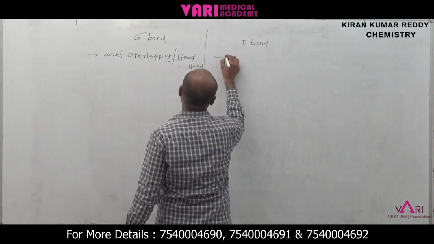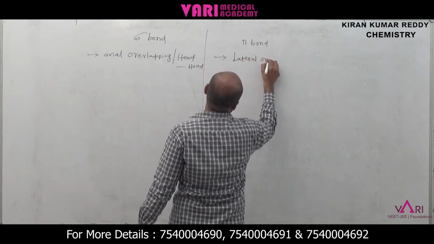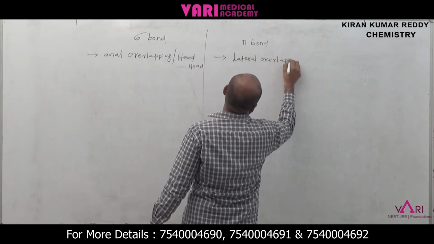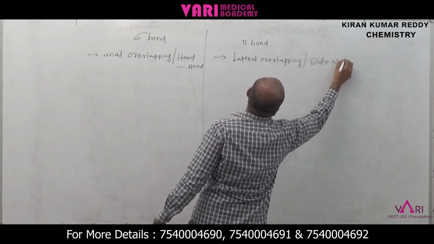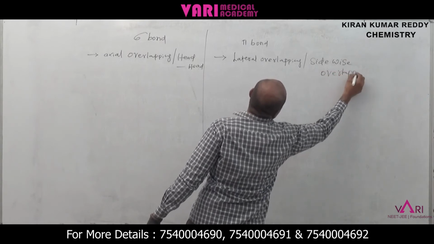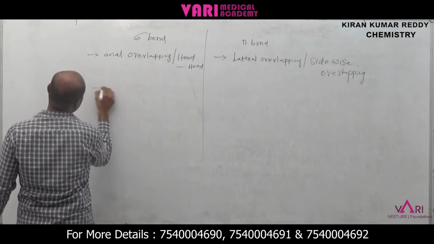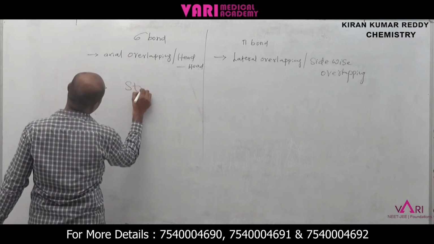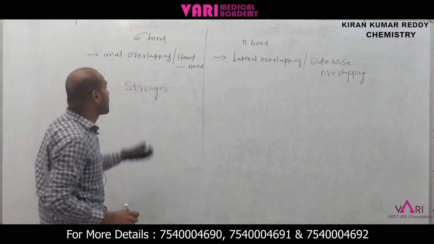Pi bond is formed by lateral or sidewise overlapping. Now, this one is which type of bond? This is a stronger bond. Why is it stronger? Here is the maximum extent of overlapping.